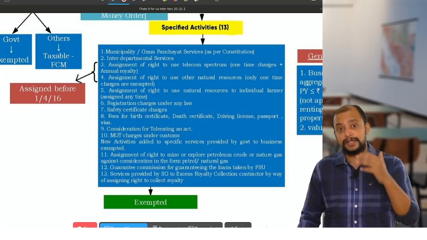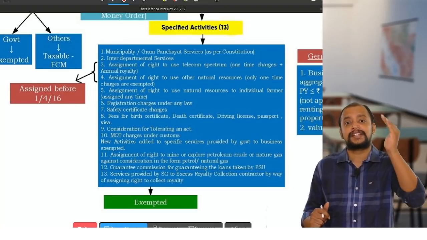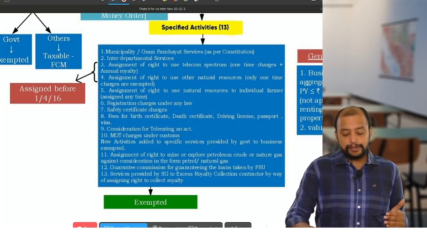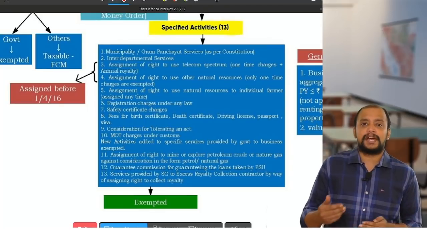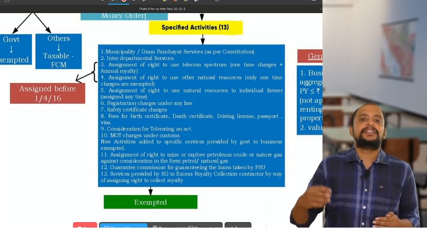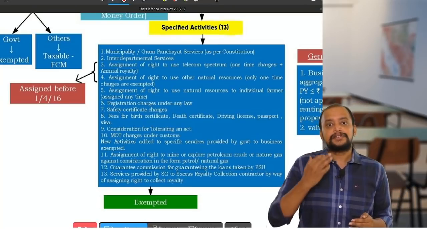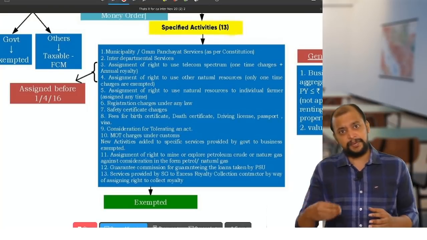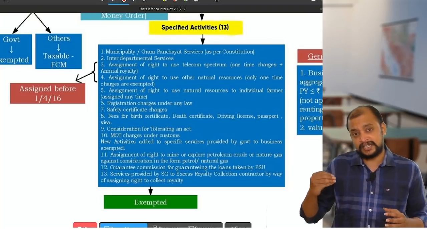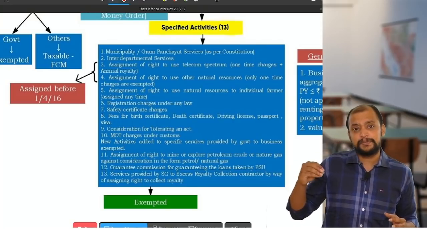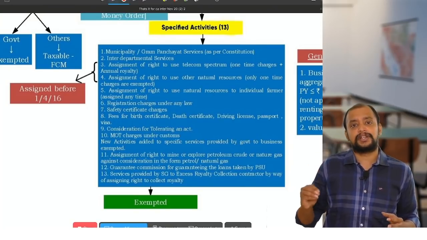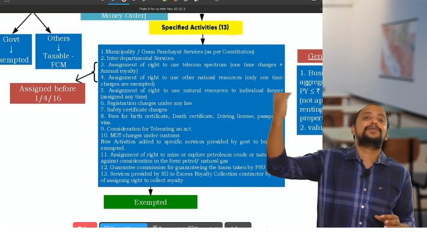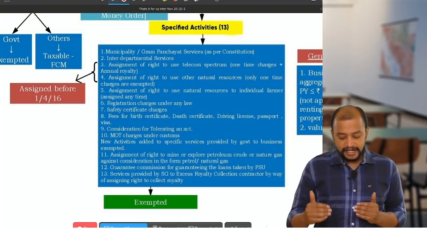I will give an example. For every point I will give an example. Through examples try to understand. Okay. So number 1. Generally, supply of water is the job of the municipality. For supplying water, they collect some water charges. Like that, they also supply water to business entities and collect water charges. Now these water charges collected by a municipality or a Gram Panchayat are exempted. What about water charges collected from individuals? That is excluded from supply. Okay, that is about this.